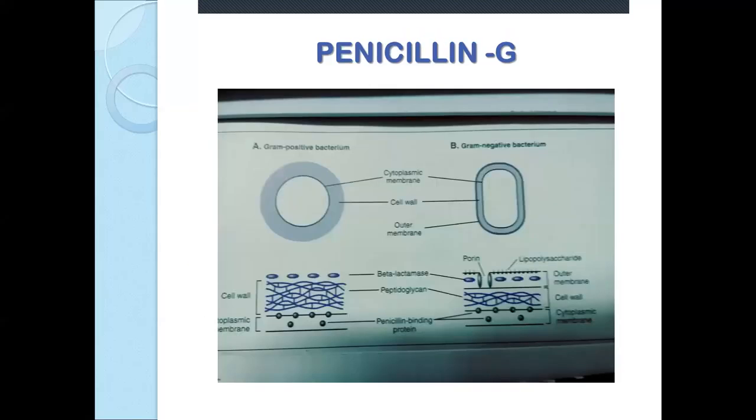So as shown here, in gram-positive bacteria, this layer is the peptidoglycan layer. In gram-negative, the peptidoglycan layer is half because it is made up of alternate layers of peptidoglycan and lipoprotein. Here, the overall cell wall is fully made up of peptidoglycan layer. Because of this difference, penicillin is more effective on gram-positive bacteria than gram-negative bacteria.